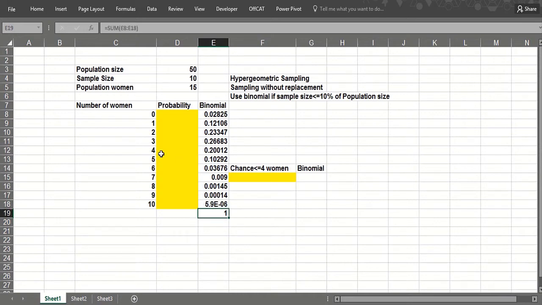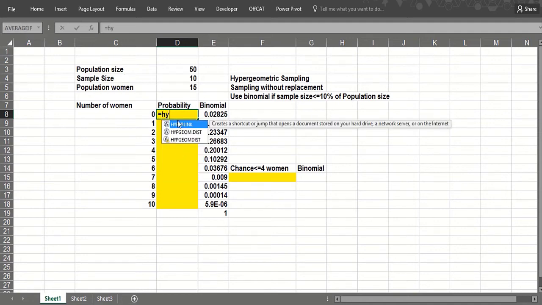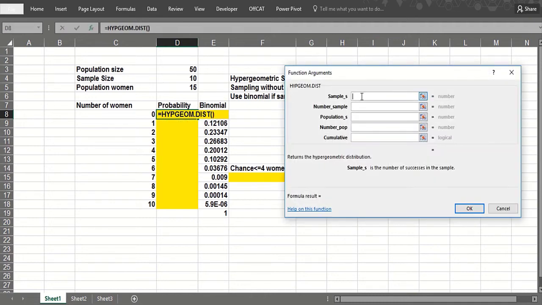So we want to use this hypergeometric random variable, because the binomial doesn't give exact probabilities in situations when you're sampling without replacement. In other words, you can't pick the same person twice. So if you type in HYPER, I'm pretty hyper tonight, had too much caffeine. But basically, if I go then to the function wizard, okay, so this is the number of successes in the sample. We want that to be 0 in this case. The number in the sample will always be 10.